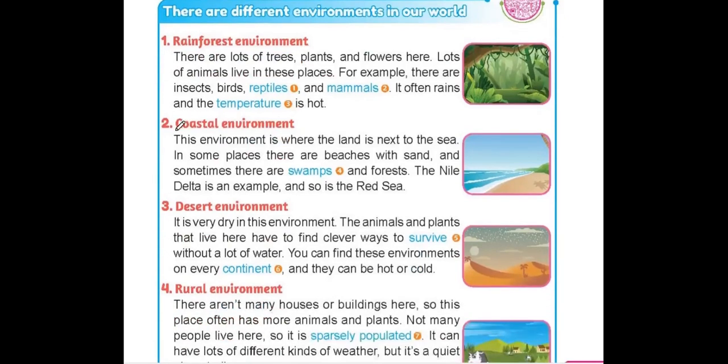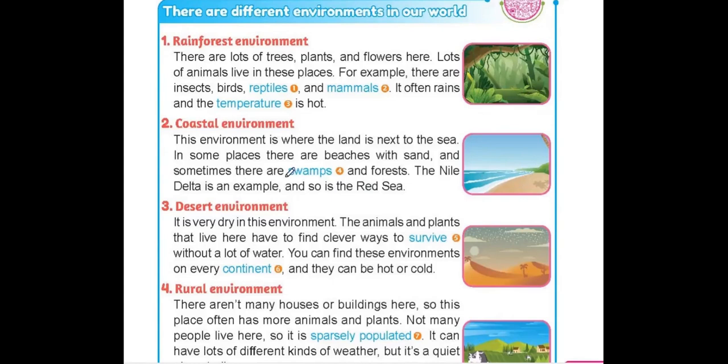Let's go for number 2, coastal environment. Okay, what does it want to tell me about coastal environments? This environment is where the land is next to the sea. So here we will talk about special information about the land, which could be near the water in the sea. In some places, there are beaches with sand. Yes, here, for example, in this picture, we can see the beach, which includes the sand, connected with the sea. Okay, it's a kind of land, but we still have more.